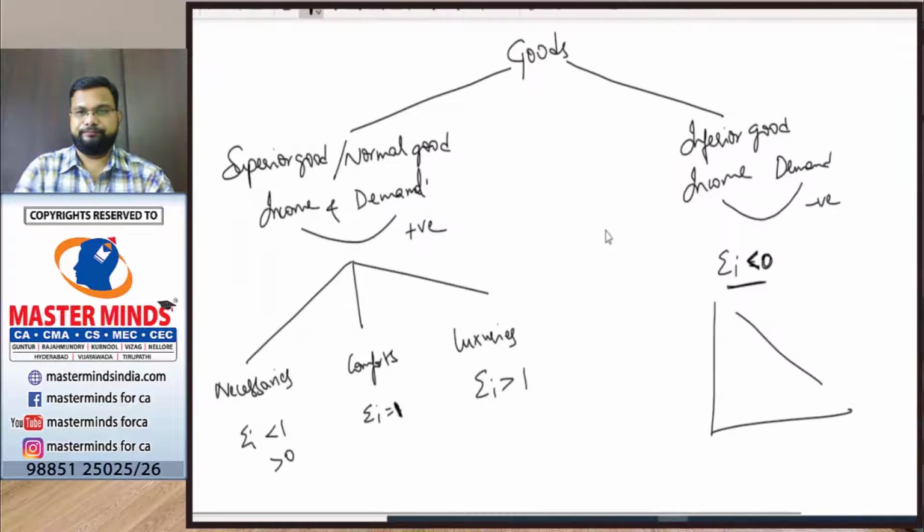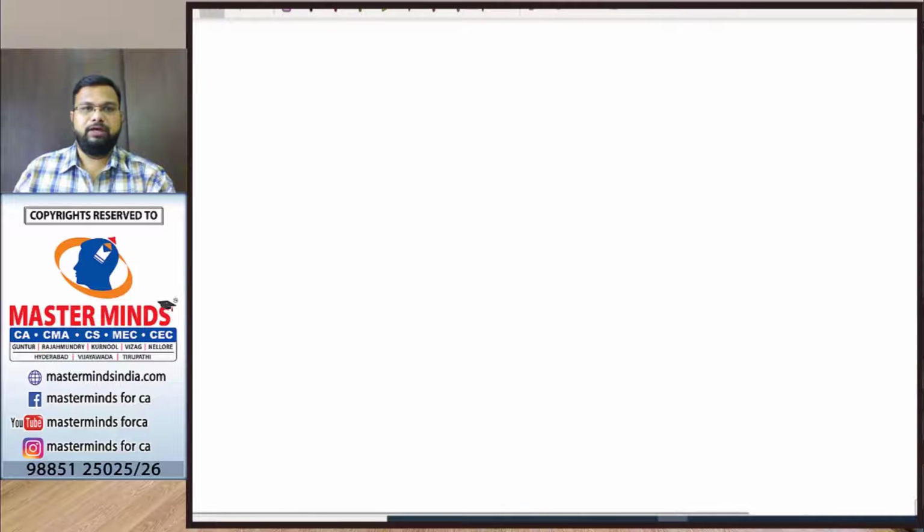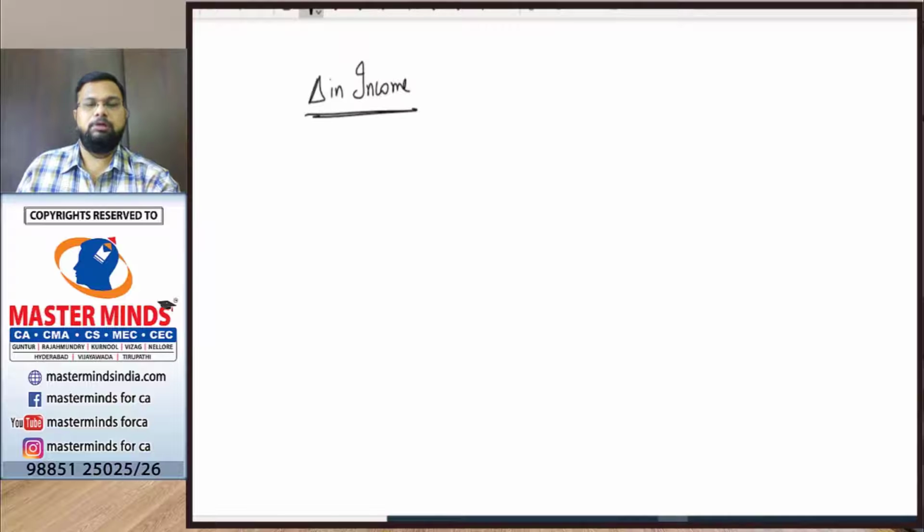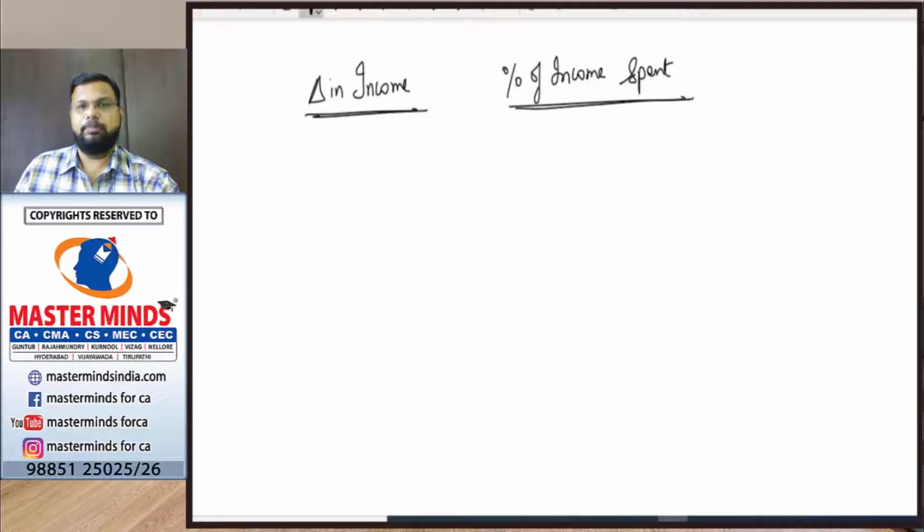Based on the relationship between change in income and percentage of income spent, what is the value of income elasticity?